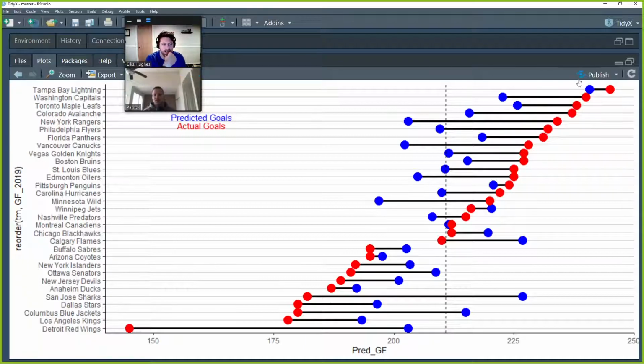There you could see Tampa Bay predicted versus their actual. They did pretty well. We weren't far off from what we would have expected. Some of the other ones, San Jose Sharks really underperformed. I think they're one, two, three, five from the bottom. So the length of the line is showing us the magnitude of error in our projection from our model relative to what the team did.